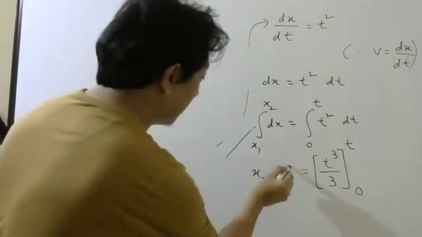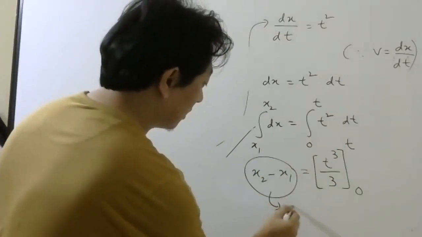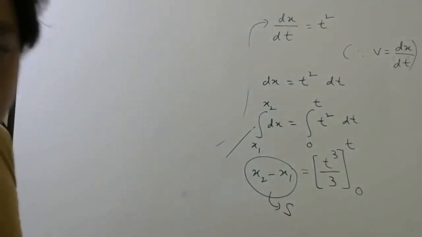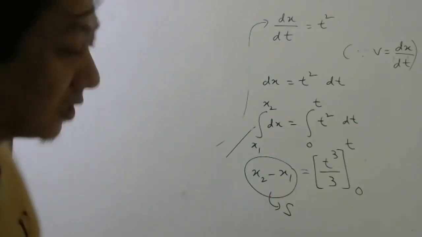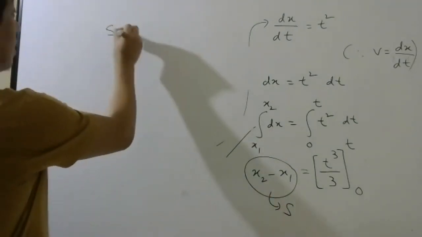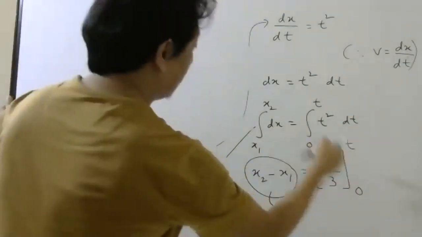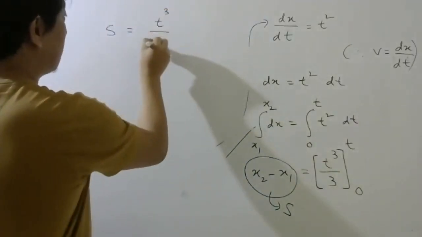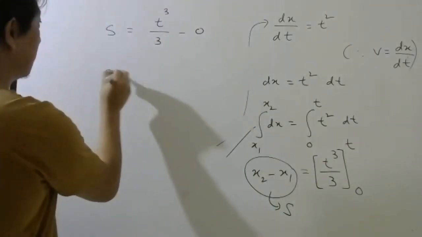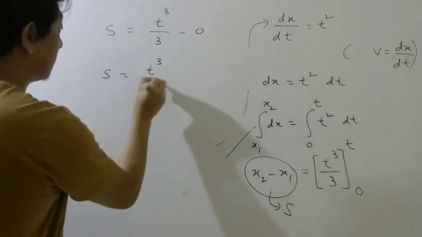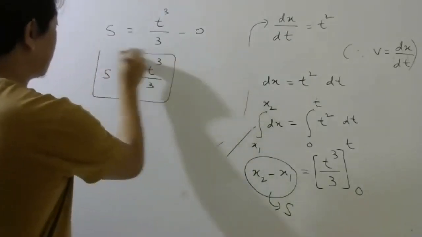And this quantity is what we call displacement. So displacement will be equal to put upper limit t power 3 by 3 minus lower limit. So this is your displacement.